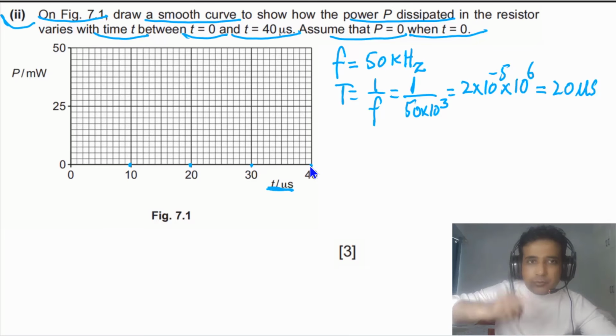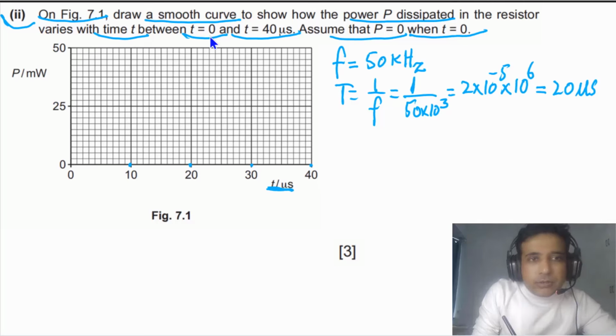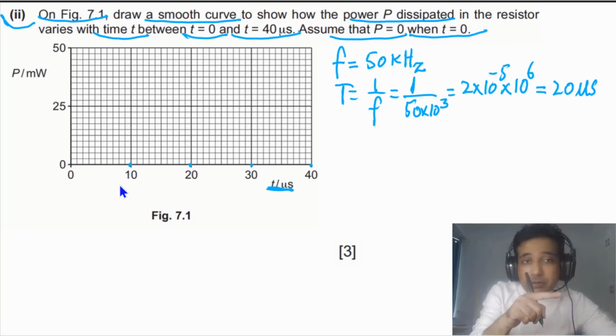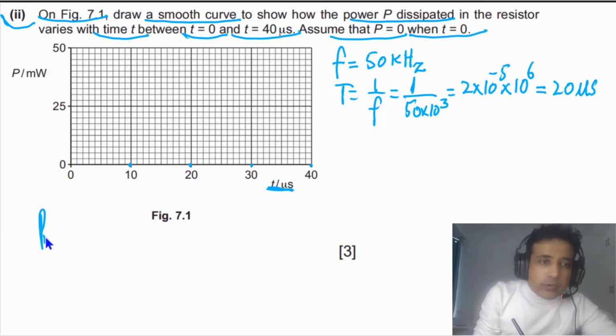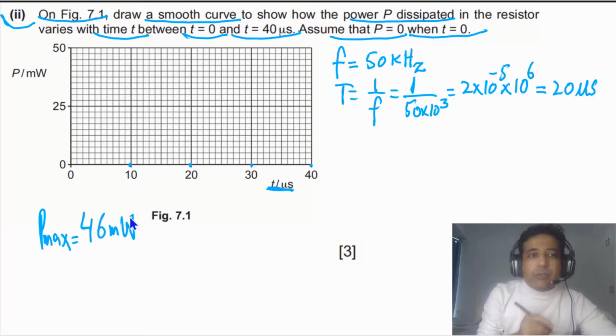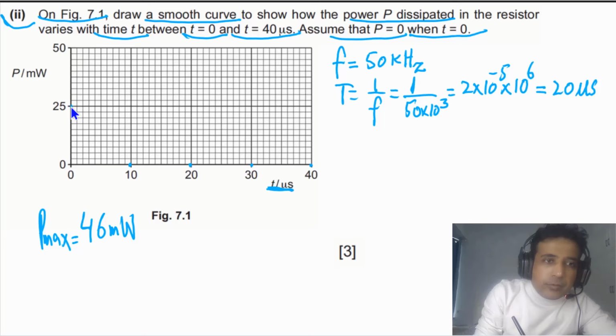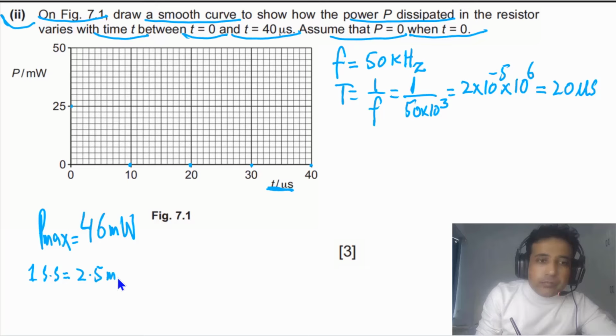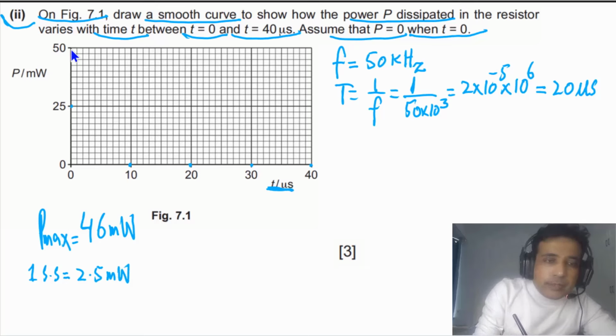In this case, the power dissipated in the resistor, P max, was calculated as 46 milliwatts. Now if you look at the given scale, we have 0 to 25 and 10 small squares. So one small square is equal to 2.5 milliwatts. This one is 50, this will be 47.5 and this will be 45. So 46 will be a little higher than 45.